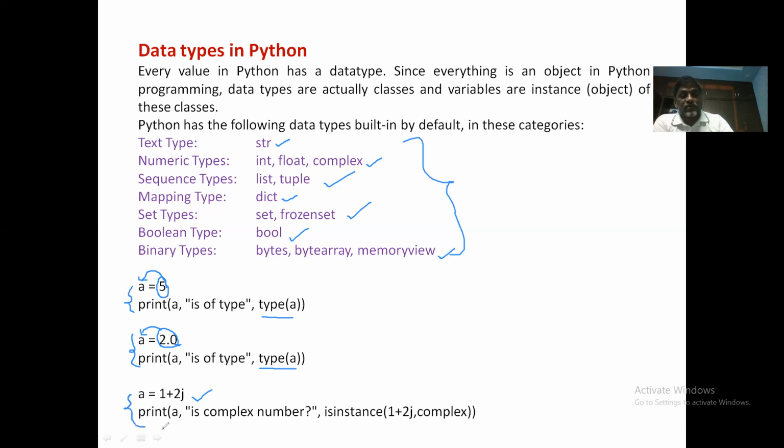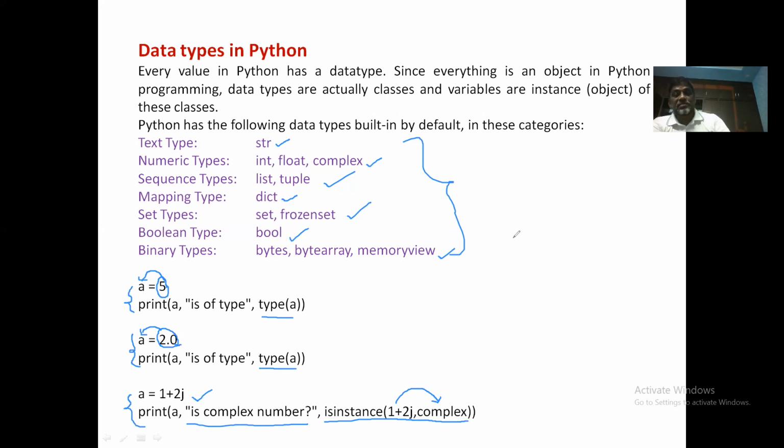If you type this print statement, a message asking whether it is a complex number, isinstance of 1 plus 2j comma complex, that means it checks whether this is of type complex or not. If it is, it will return true. Otherwise, it returns false.